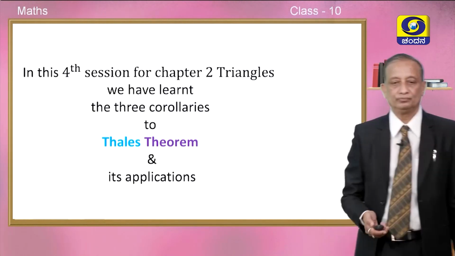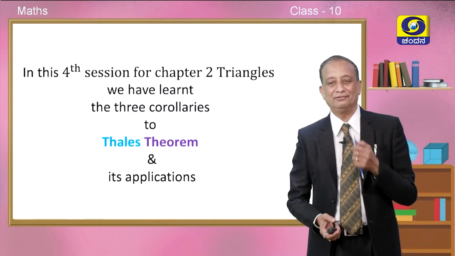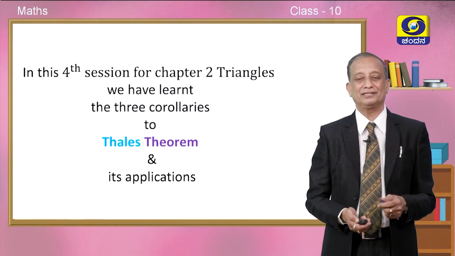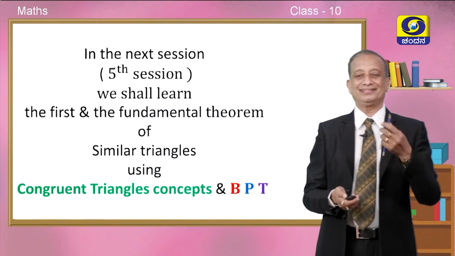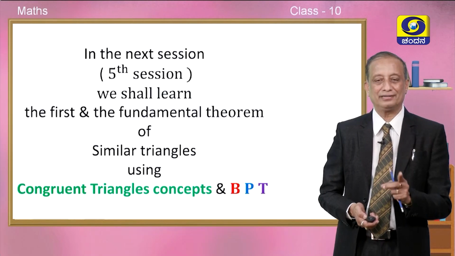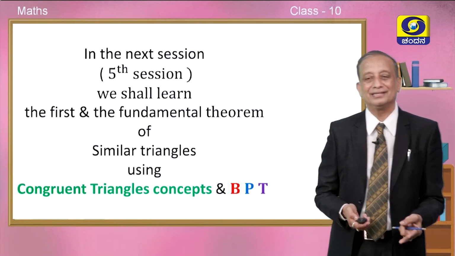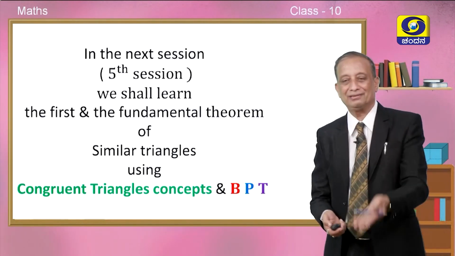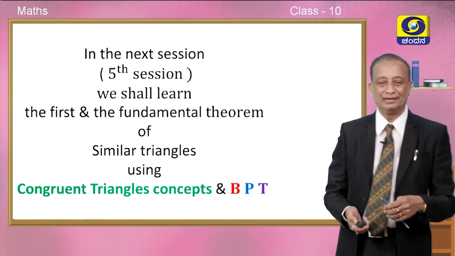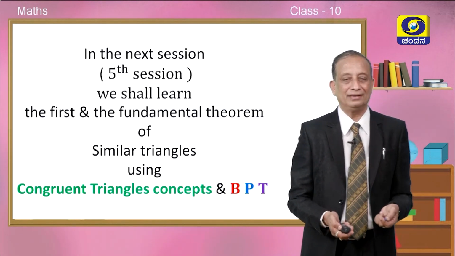In the next session, children, that is the 5th session, we shall learn the first and foremost important fundamental theorem of similar triangles using 2 concepts: the congruent triangles concept, which we learnt in 8th standard, as well as BPT, which we have learned this year also. Using these 2, we will try to understand the next important fundamental theorem on similar triangles.